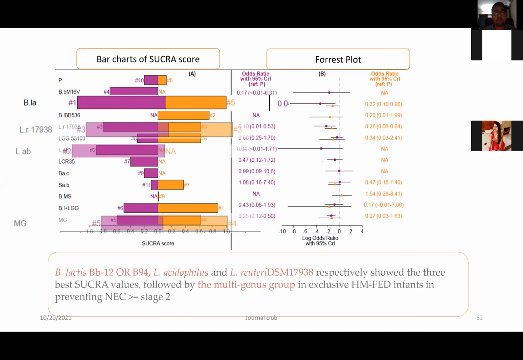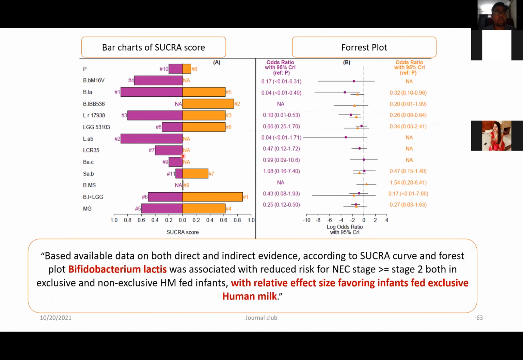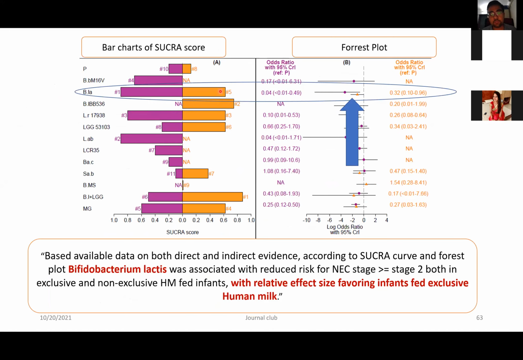And we were also able to note that, interestingly, Bifidobacterium lactis was shown to have a good effect in exclusively human fed infants as well as in mixed feeding. But you can see that in exclusively human fed infants, it was ranked 1, whereas in non-exclusive, that is in mixed feeding, it was ranked 5th. And you can see on the forest plot as well, the odds ratio is 0.04, whereas here the odds ratio is 0.32.